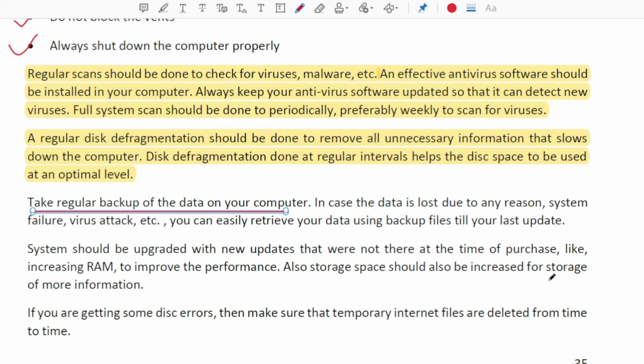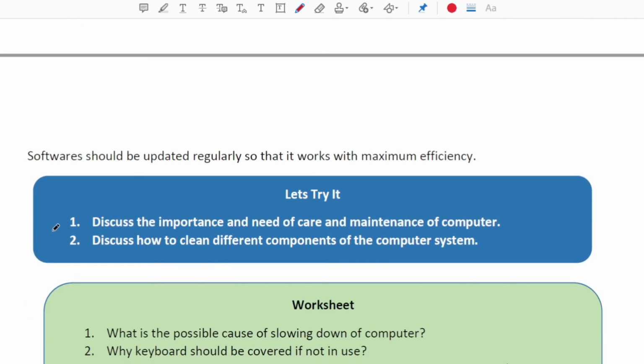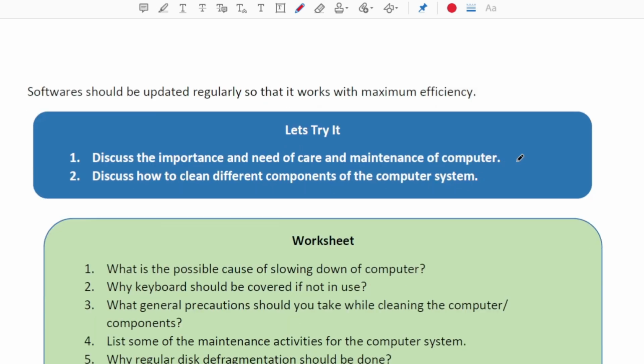Then storage space should also be increased, like we are using mobiles nowadays. Earlier 1 GB RAM was there, then 2 GB, nowadays 6 GB, 8 GB, even 12 GB. So slowly and slowly, according to the time, we have to improve the hardware and storage parts. The same way for a computer also. If you are getting some disk errors, then make sure that the temporary internet files are deleted from time to time. Software should be updated regularly so that it works with maximum efficiency.